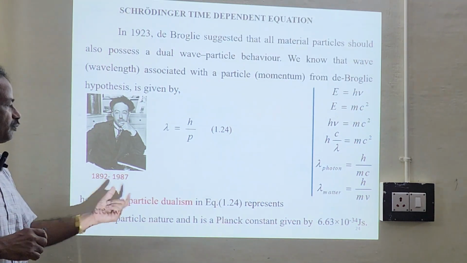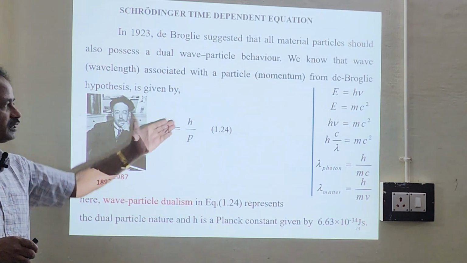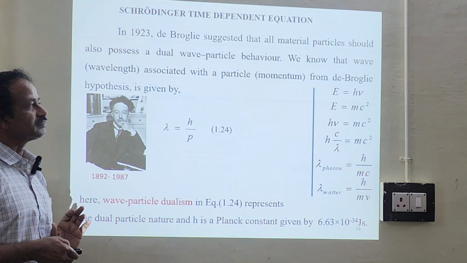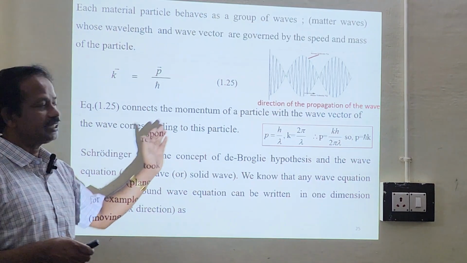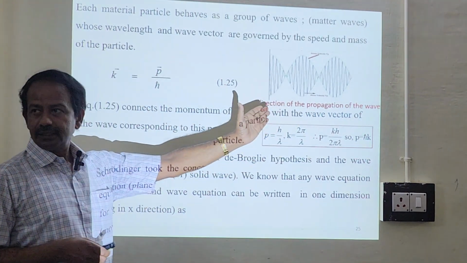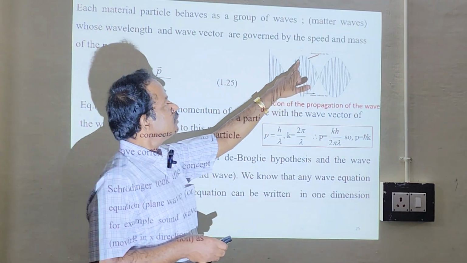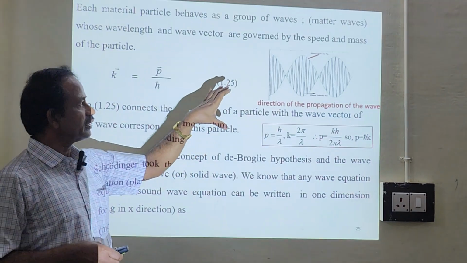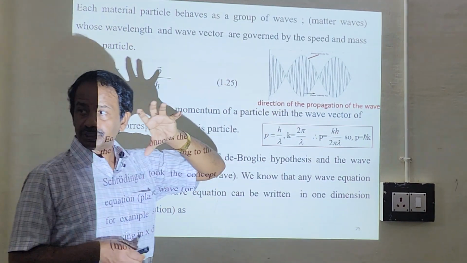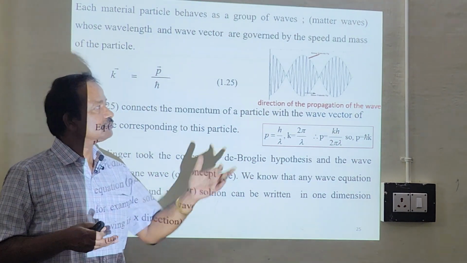So wave particle dualism represents a dual particle nature, and of course here h is nothing but Planck's constant. And each material particle behaves as a group of waves, and of course, as we discussed yesterday, this is the group of waves. Okay, so you look at this: it is a wave packet. Each particle represents a wave packet, in which we have a superposition of a lot of waves inside. Okay, superposition of the material waves which are inside.